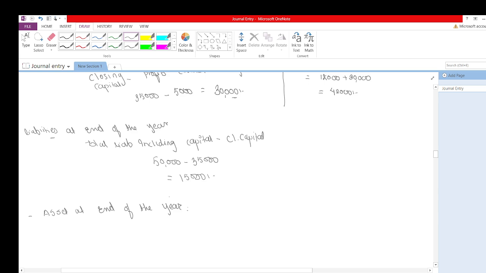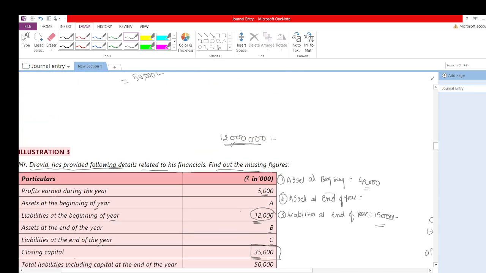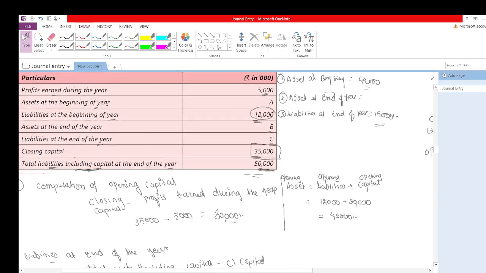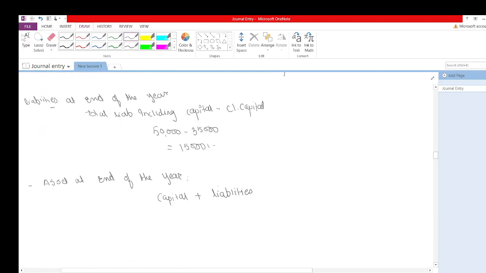Okay, so as we already know, capital plus liabilities is equal to asset. We already proved it over here. Asset is equal to liabilities plus capital. In the first equation itself I have proved asset is equal to liabilities plus capital. So this is what we wanted to calculate at the end of the year, that is closing capital.